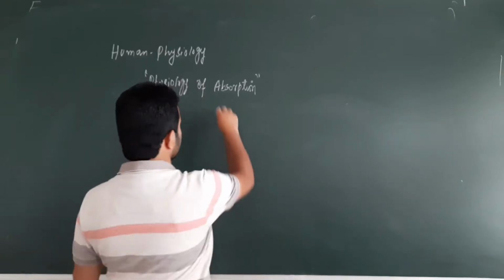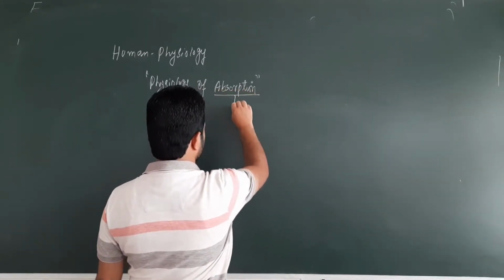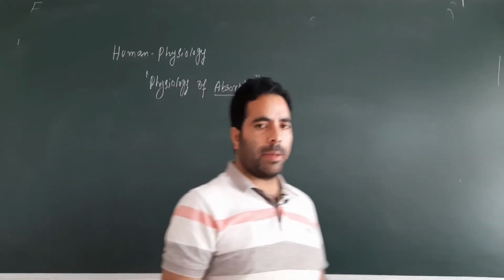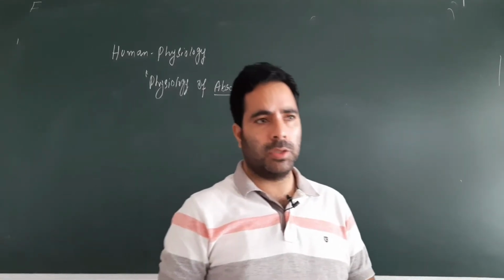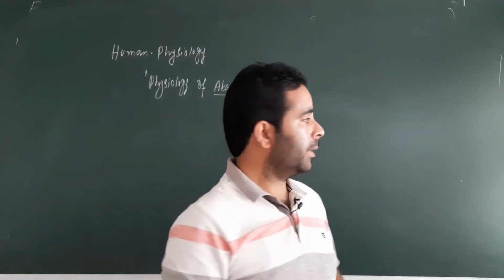So first of all, let me try to explain this term, what is absorption, what do we mean by absorption here in digestive system, here in the alimentary canal, right?